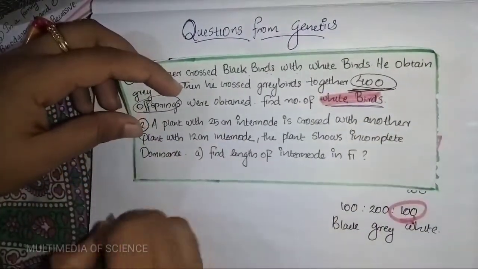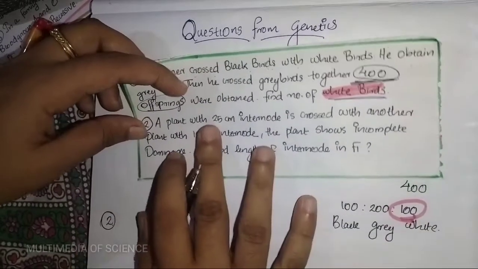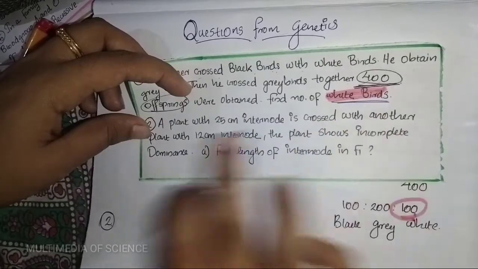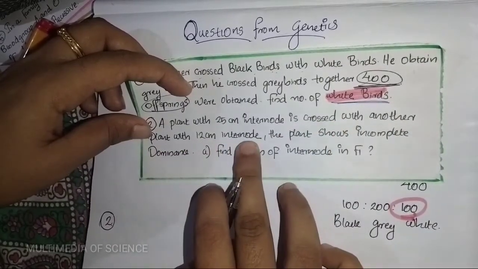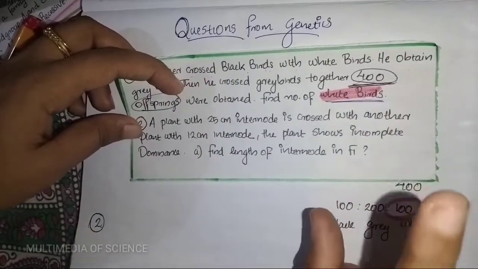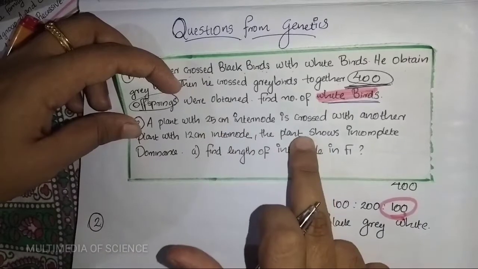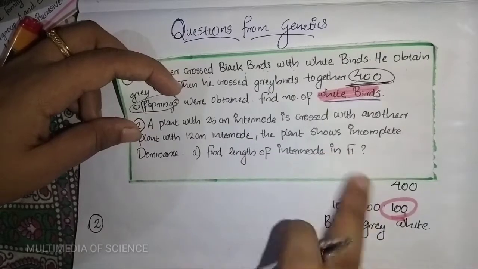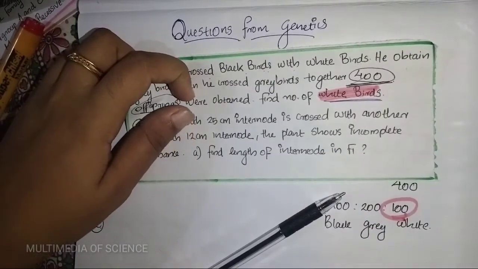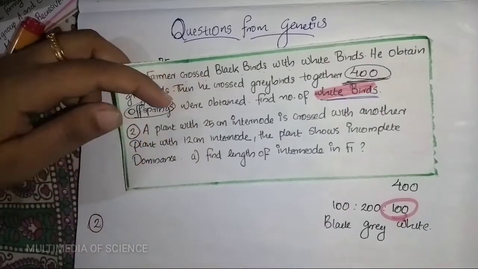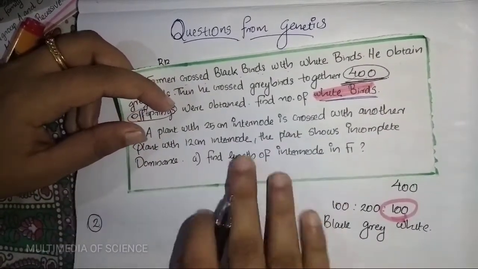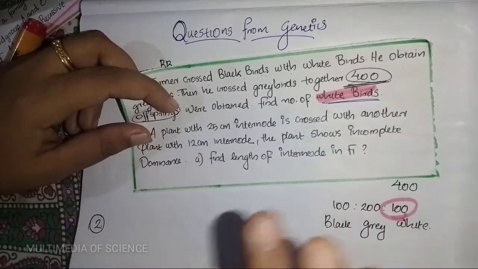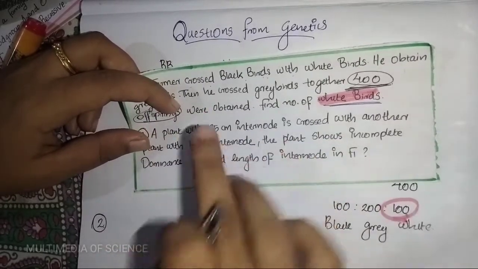Next, we are dealing with our second question. Here, a plant with a 25 centimeter internode is crossed with another plant with a 12 centimeter internode. So the height of the internode is given in these two cases. The plant shows incomplete dominance. Then find the length of the internode in the F1 generation. What is happening in that generation? It is partially expressed, that means incomplete dominance, so it is about the average value.